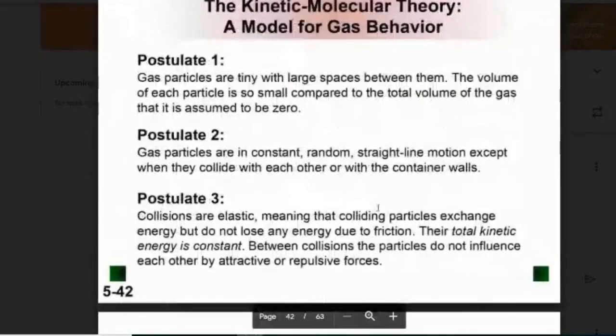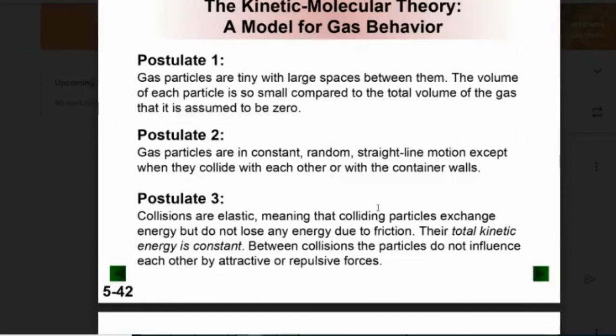All right, the kinetic molecular theory is so that we can use the ideal gas law. Sometimes this is like 5 or 6 different postulates. Here they've combined a lot of them, which is fine. Some things we already know: gas particles have large spaces between them. They're also saying the gas particles individually are so small that we assume their volume to be 0. That's kind of a big thing, right?